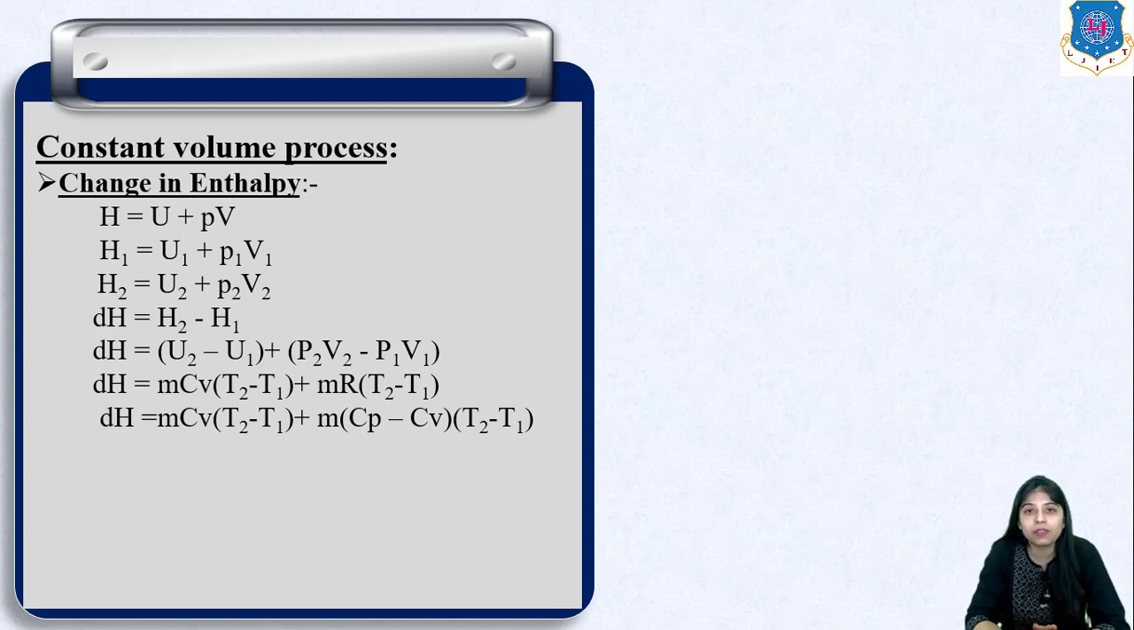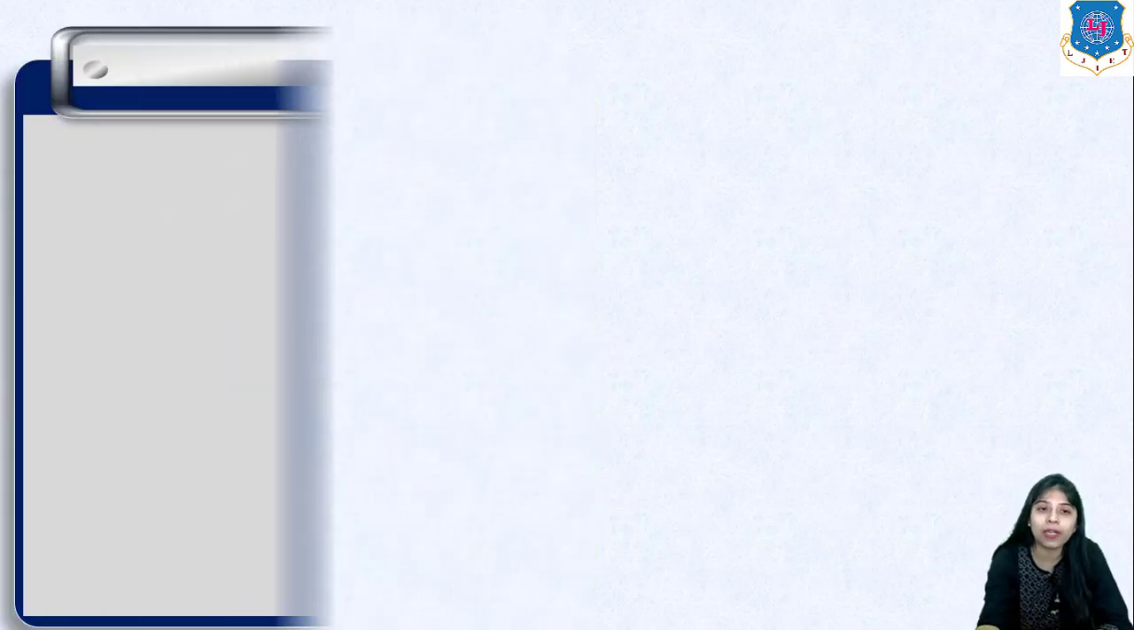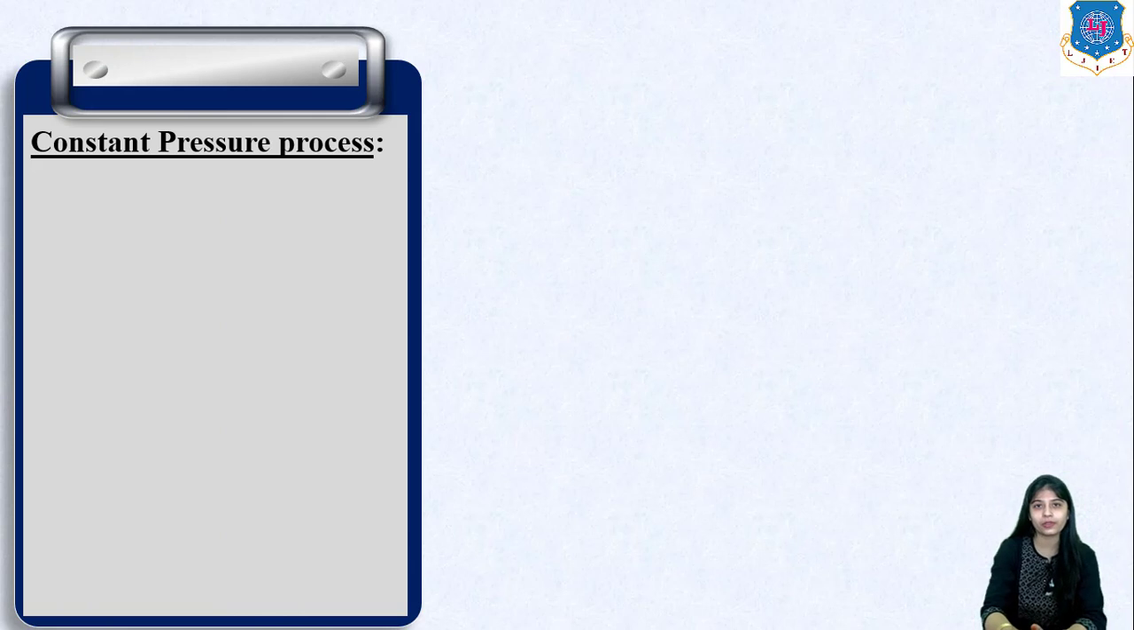We are substituting Cp minus Cv in place of R, and if we rearrange these terms, we'll get mCp (T2 minus T1). mCv (T2 minus T1) will be cancelled out, and only the term mCp (T2 minus T1) is left. So this is the expression for change in enthalpy in case of constant volume process. Now let us see what happens in constant pressure process.